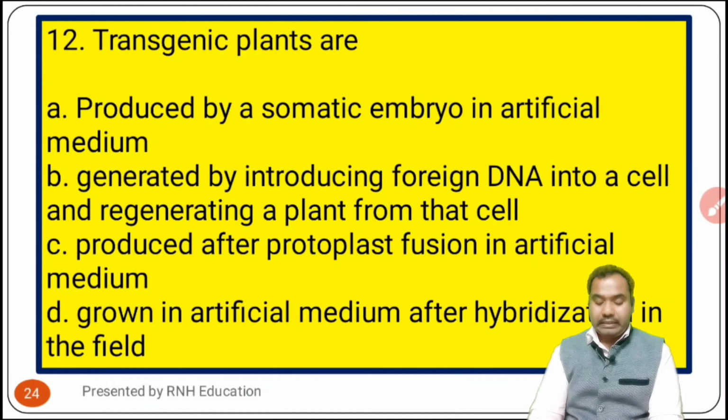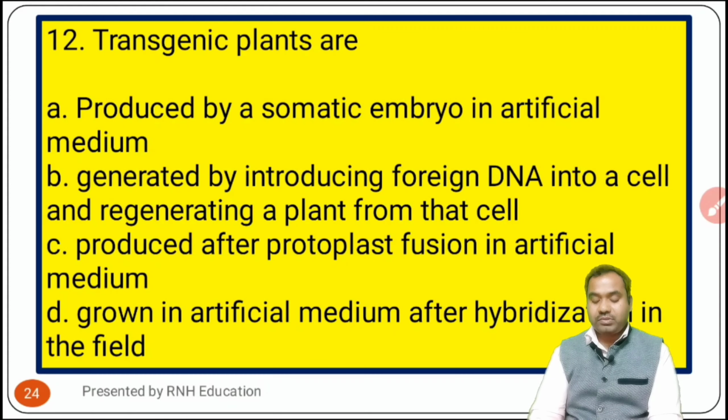Question number 12. Transgenic plants are. Option A is produced by a somatic embryo in artificial medium. Option B is generated by introducing foreign DNA into a cell and regenerating a plant from that cell. And option C is produced after protoplast fusion in artificial medium. And option D is grown in artificial medium after hybridization in the field.